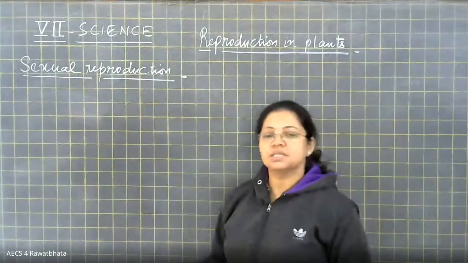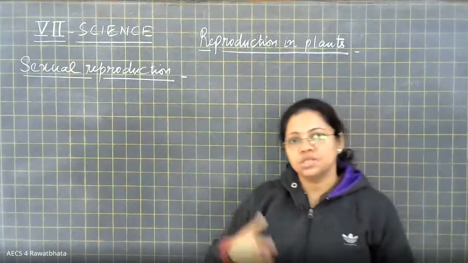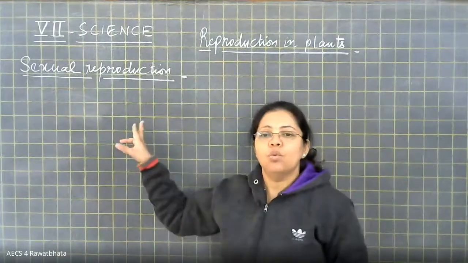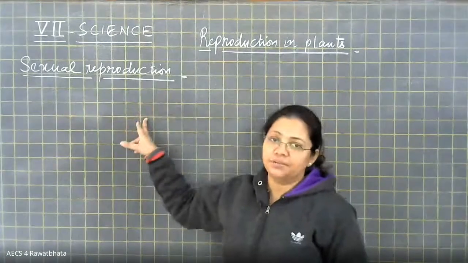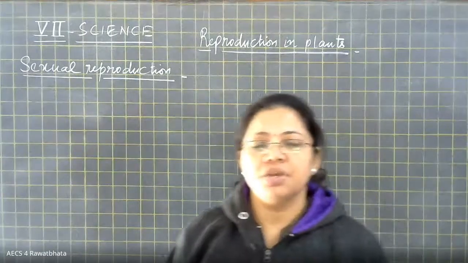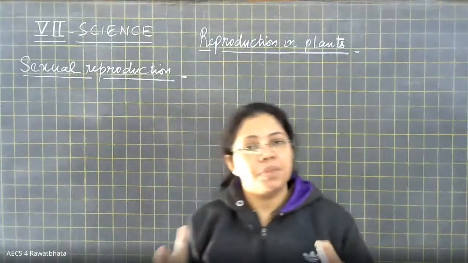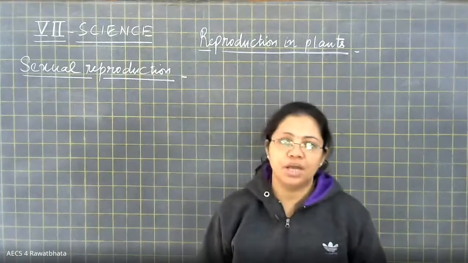Till now we were discussing asexual reproduction in plants, how it occurs. Now we'll move on to sexual reproduction. How does it take place in plants? In the initial classes for this chapter, we have already discussed the main differences between sexual and asexual reproduction.